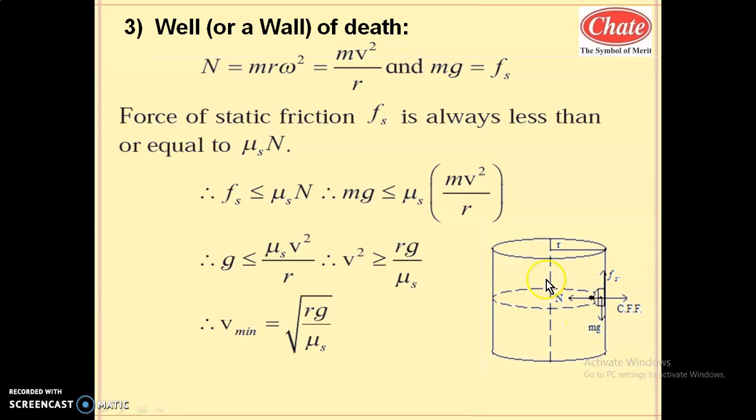As the speed of the vehicle is increased, the effect of centrifugal force increases. As the effect of centrifugal force increases, the normal reaction increases. So in this case, the increase in speed is safe, whereas there is a limit to the minimum speed.